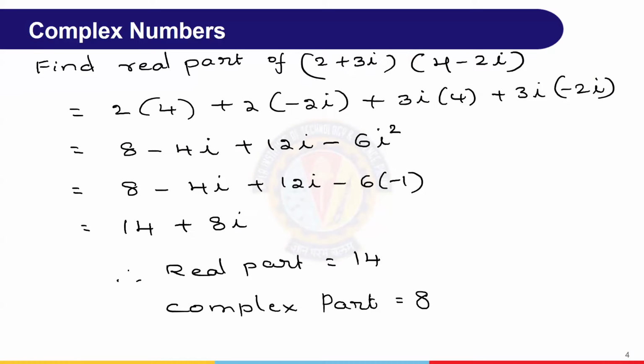Here, to have a summary of the discussion we had, find the real part of this expression. Whenever we put it in the form a plus ib, we can say what is the real part and what is the imaginary part. But in this case, it is a product of two complex numbers. So we need to put it in that format. How to put it? It is a simple multiplication, not complex as well. General multiplication, whatever we do. Same way, 2 into 4, and 2 into minus 2i.